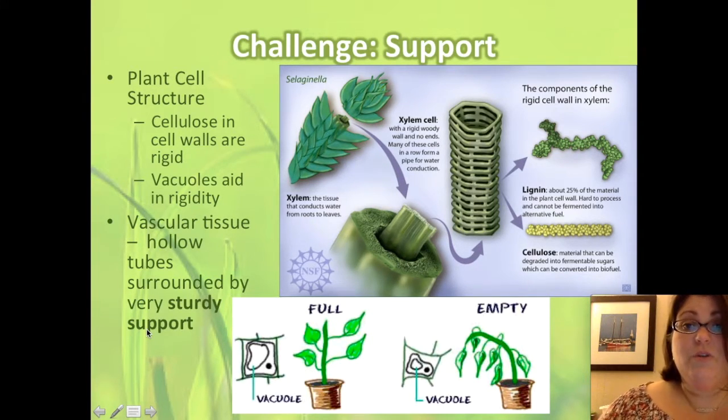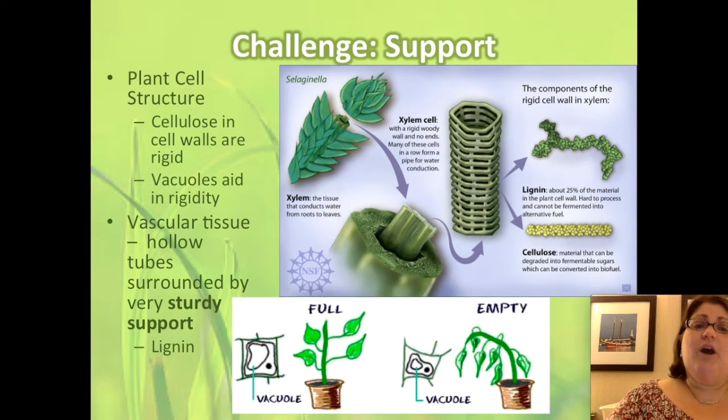Additionally, vascular tissue, those tubes that help transport material, also serve as supports themselves. They have a chemical known as lignin, which is what makes wood hard. And so, consequently, it provides very sturdy support. So, it's essentially like having great big metal pipes that hold up the plant. Lignin also often hardens in the cells, making the plants rigid and providing stiffness in the stems.